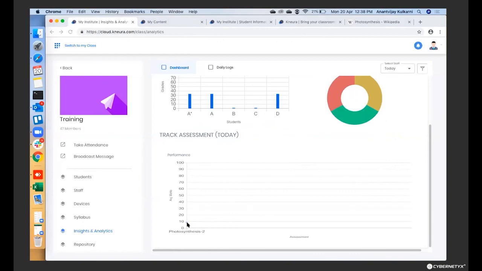Like say for photosynthesis, the assessment, what was the level? So this was 1 dot because 1 assessment was done. As and when many assessments are given, the score is automatically populated here. So you'll know whether the score is an up curve or a down curve. Okay, so by this the institute already knows whether the students' progress is going well, instead of waiting for the end of the semester or the end of the class to know whether the performance was good or not. So it can be tracked on a regular, weekly, daily basis on how the students are progressing.